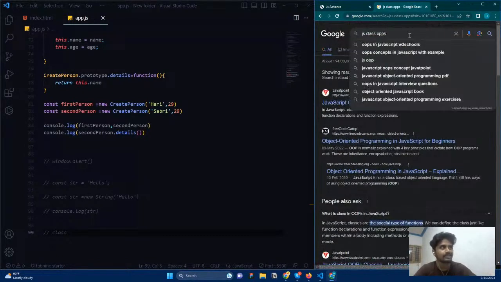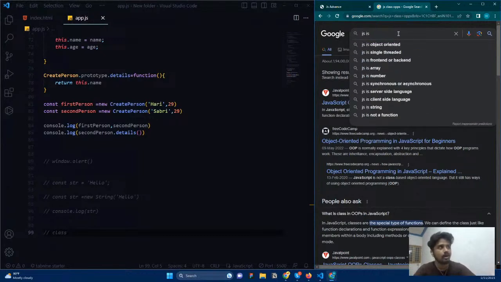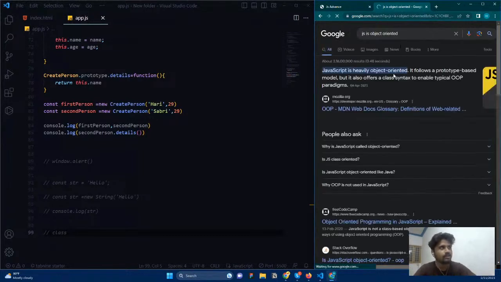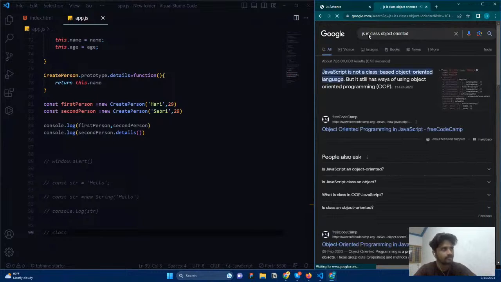Now I'm going here and asking, is JavaScript object oriented? You can see the same, it is derived by freeCodeCamp. JavaScript is not a class-based object-oriented language, but it still has the base to use OOPs concepts. We can use the very good four pillars of OOPs concepts, and we can write code, but it is not a class-based object-oriented programming language.